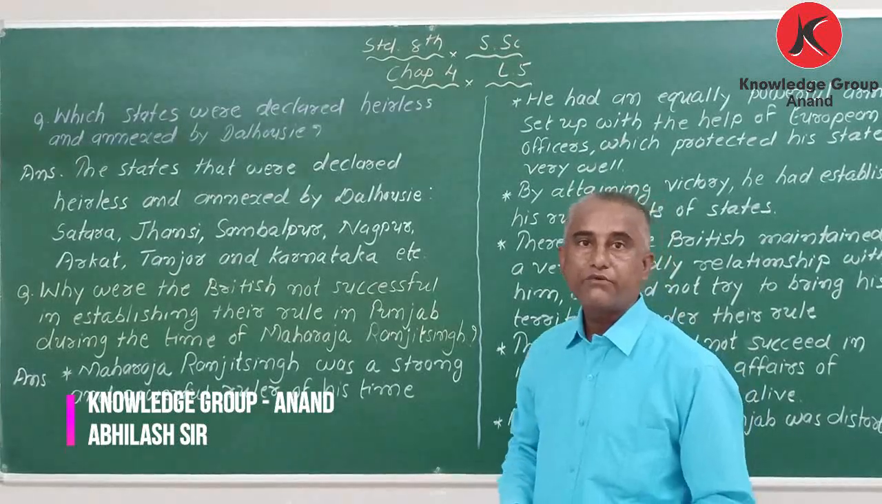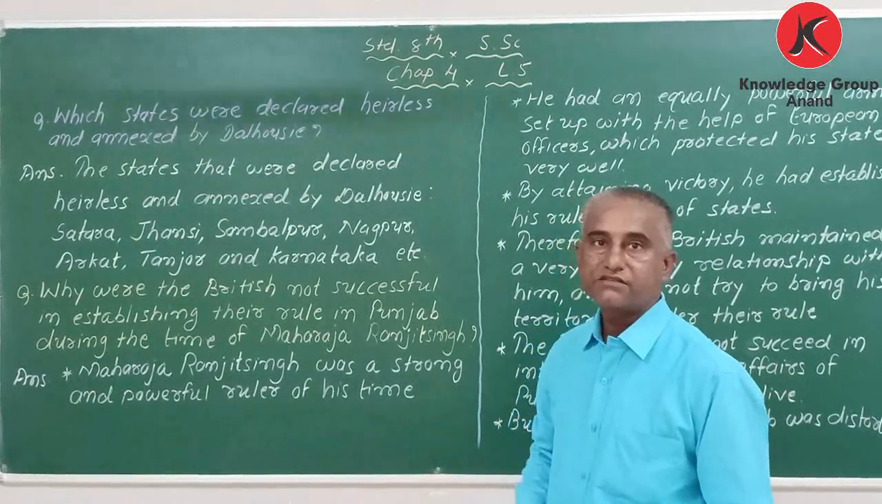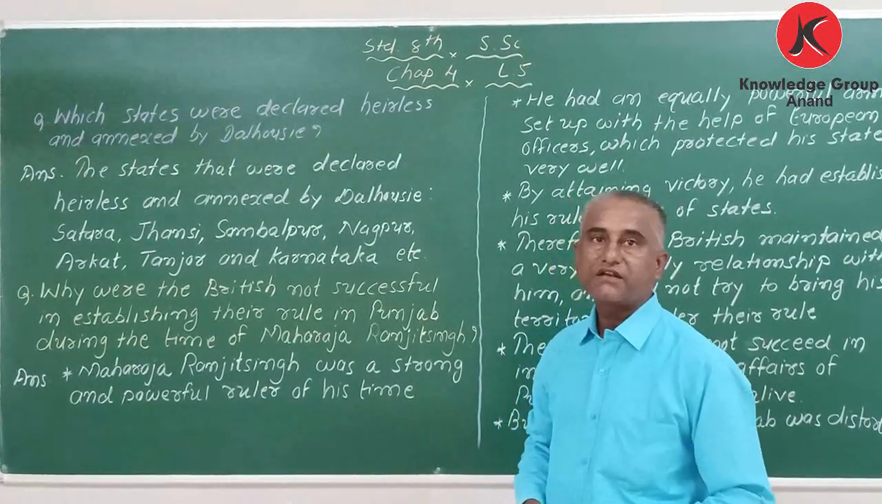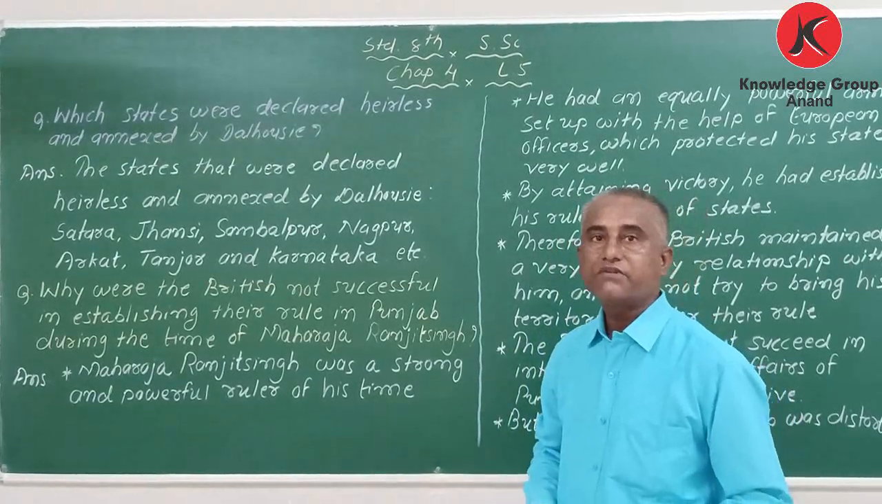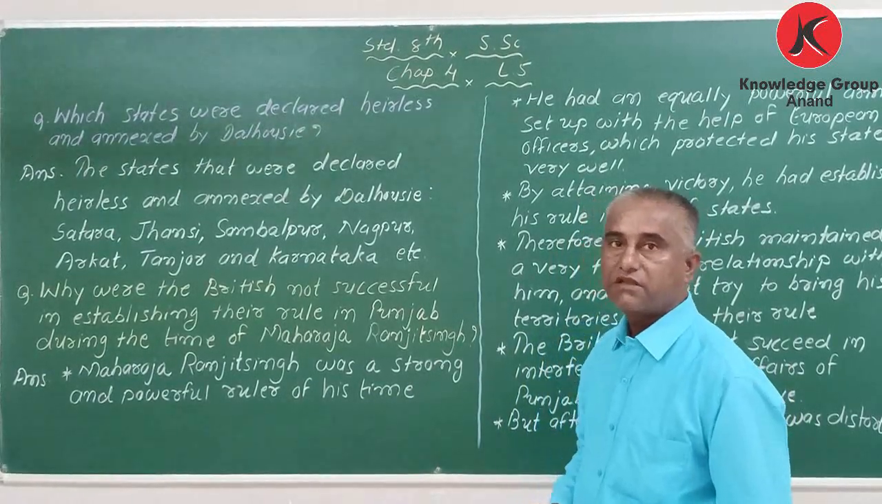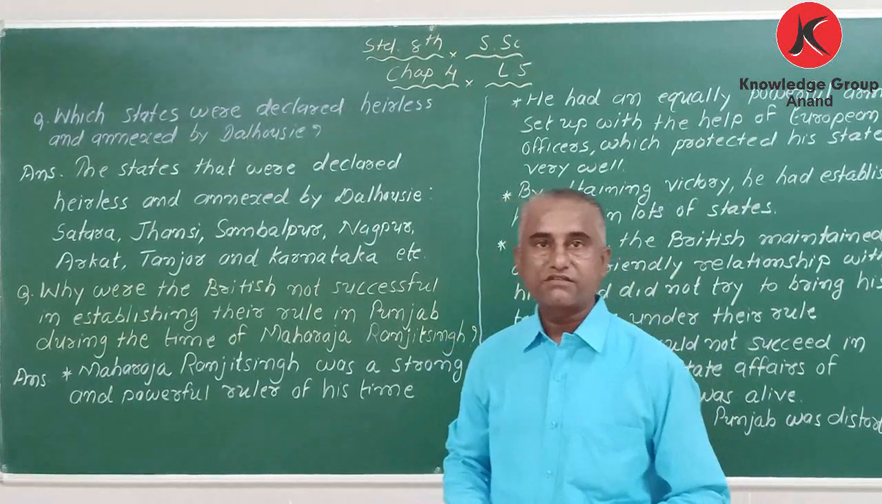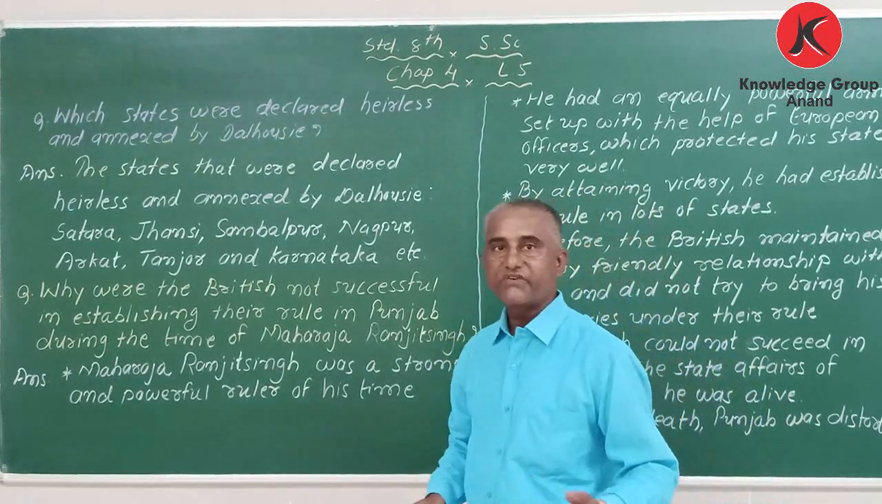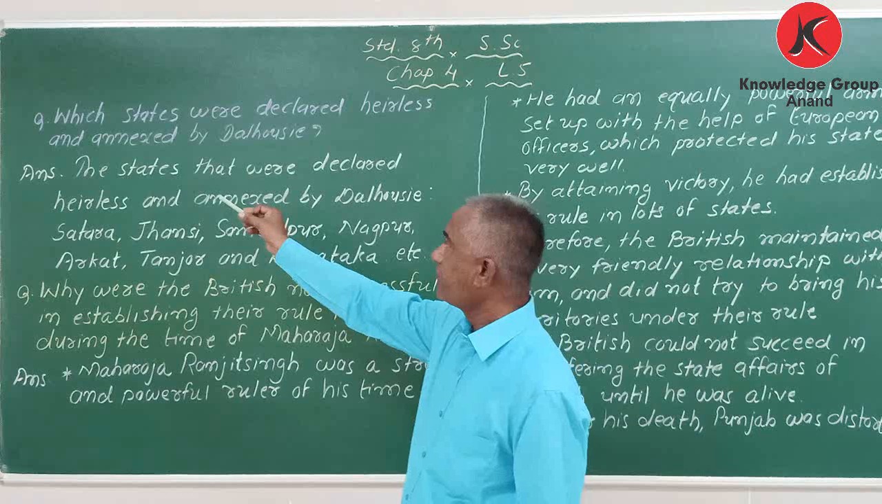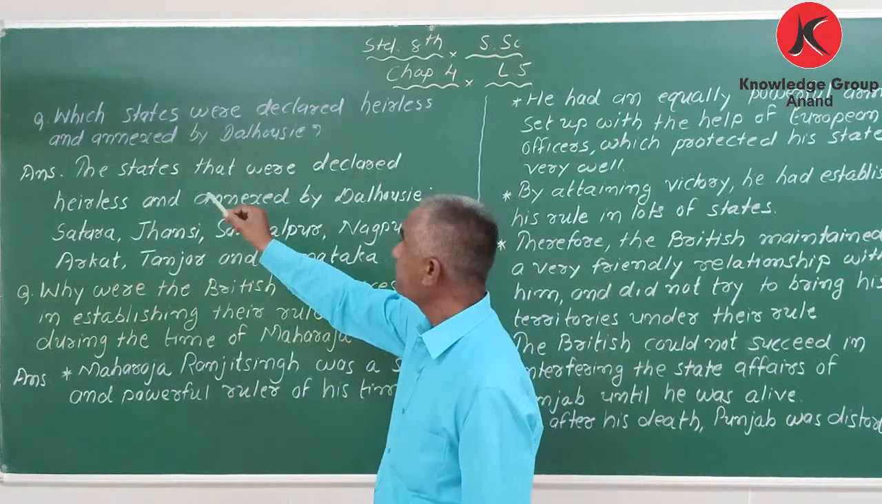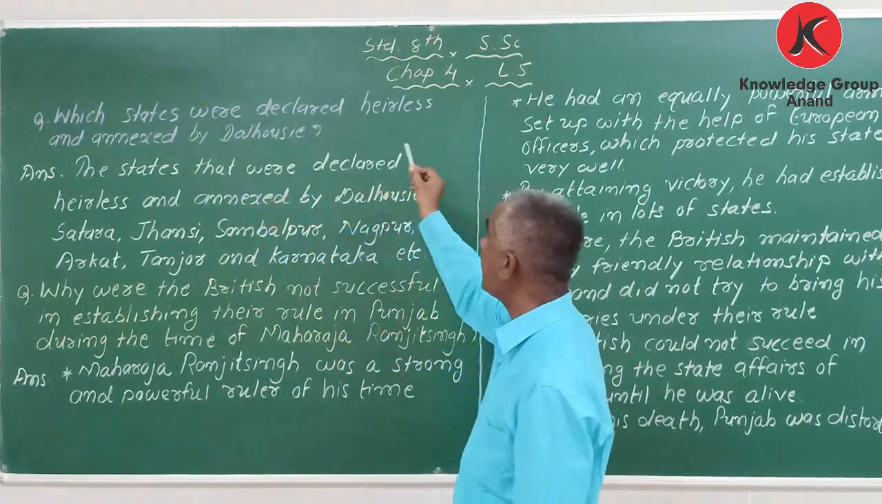Today I am going to explain the question answers of chapter 4, standard 8 essays, how the traders became rulers. Yesterday we wrote some question answers, and I am continuing this question answer. First question here: Which states were declared heirless?